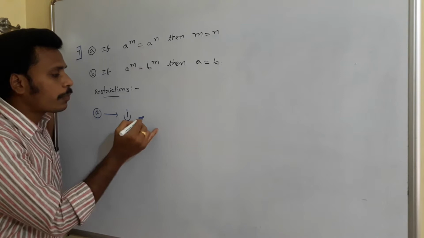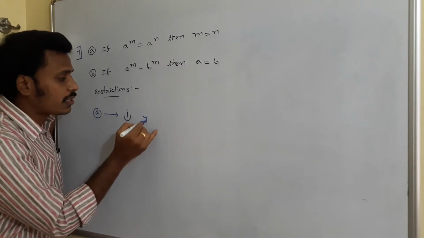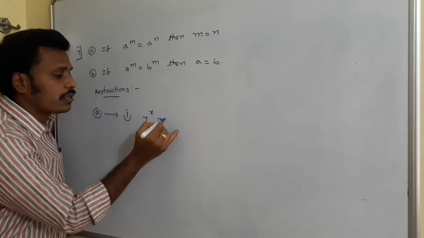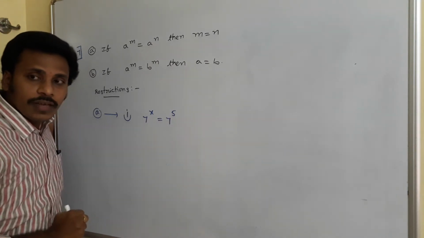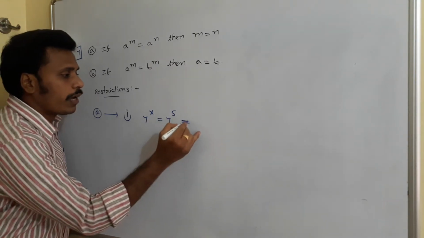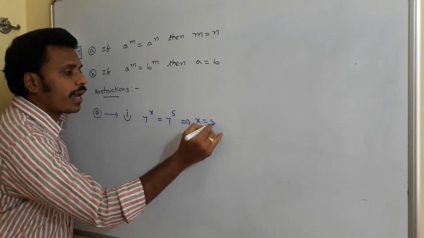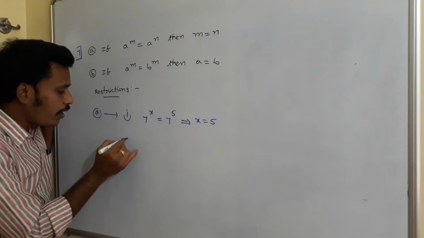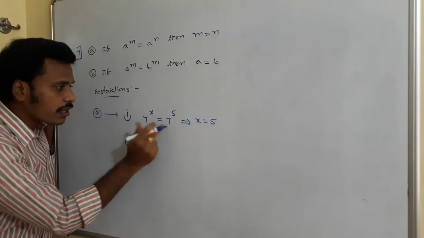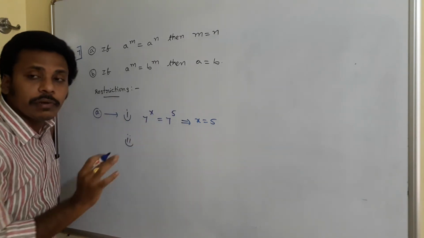First one, suppose you have, as we discussed in the last class, 7 power x is equal to 7 power 5. Then automatically we will write that the value of x is 5, as we discussed. In the same way, since the bases are equal, we are just equalizing the powers.